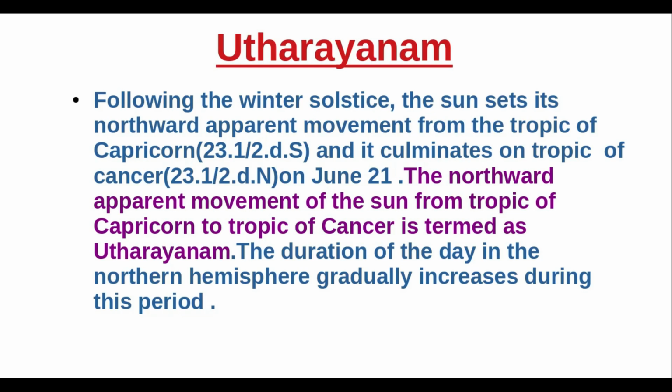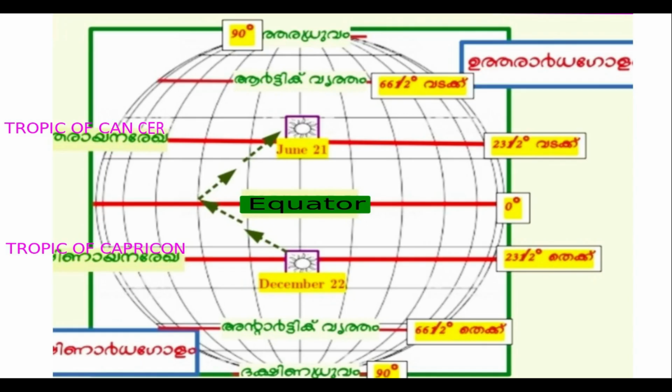The northward apparent movement of the sun from Tropic of Capricorn to Tropic of Cancer is termed as Uttarayanam. The duration of the day in the northern hemisphere gradually increases during this period. See the picture of Uttarayanam.